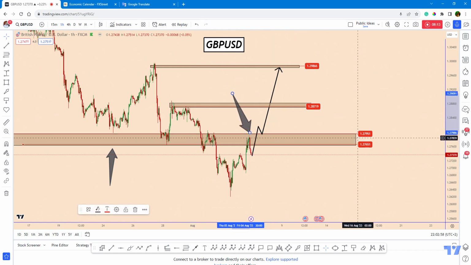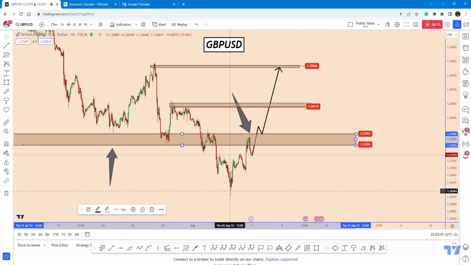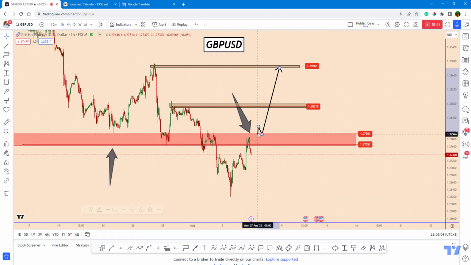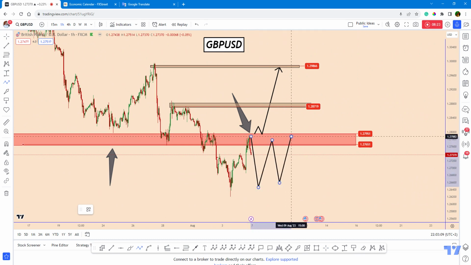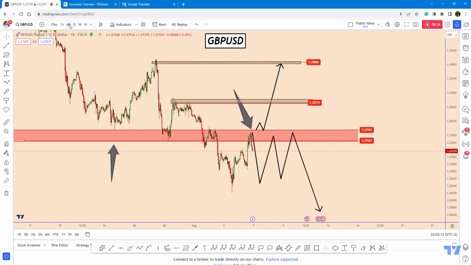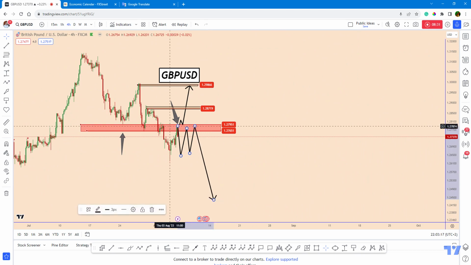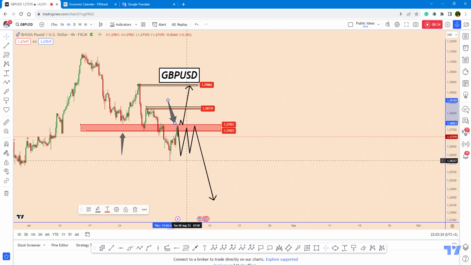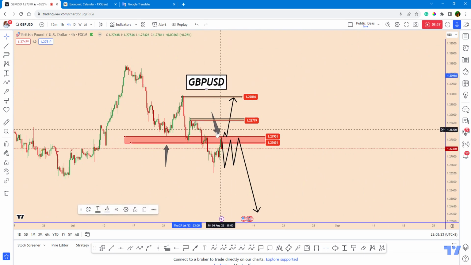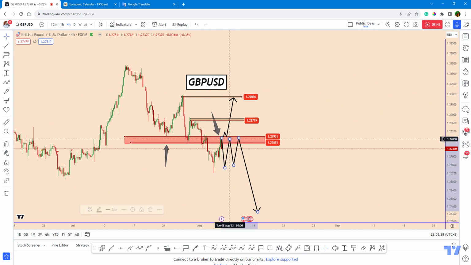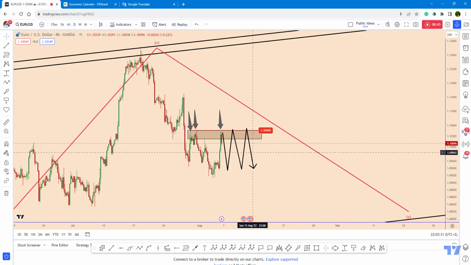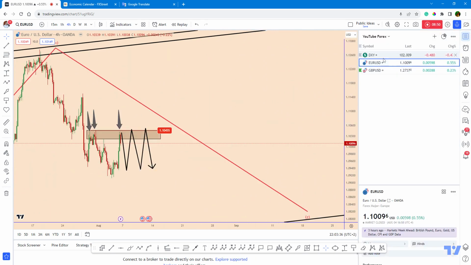If the first and the most important area stops the price at this moment, the chances will be very high that we may see GBP USD extend the correction a bit more before it continues with the bearish movement. So it is not a clear situation. So far we need to wait and see more price development, but the bullish movement has chances to develop after confirmations. So in this situation for Euro USD and for GBP USD, we are in a possible correction so far and we have to wait.